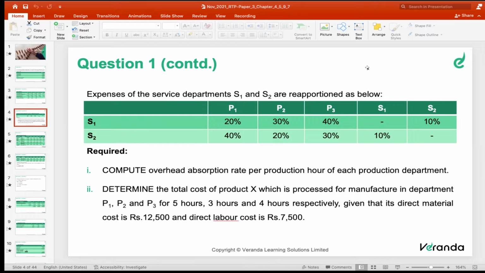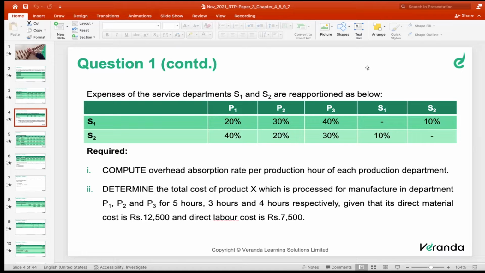Expenses of service departments S1 and S2 are reapportioned as below. S1: 20% to P1, 30% to P2, 40% to P3, and 10% to S2. S2: 40% to P1, 20% to P2, 30% to P3, and 10% to S1. Required: compute the overhead absorption rate per production hour for each production department.